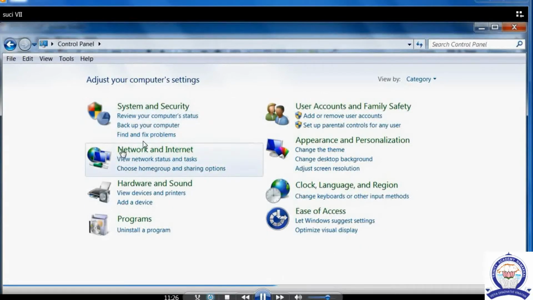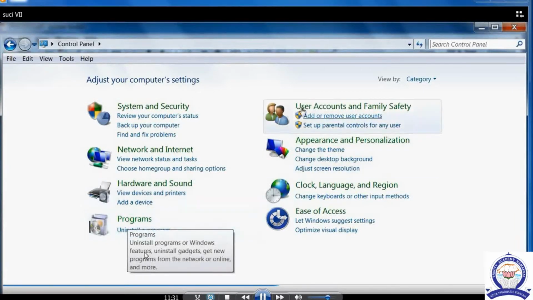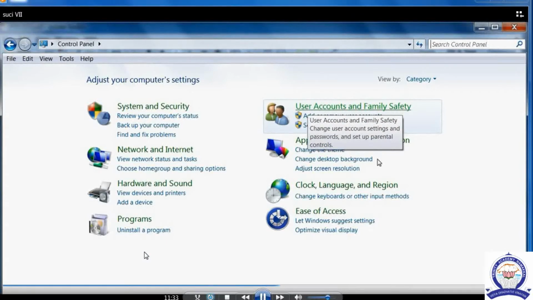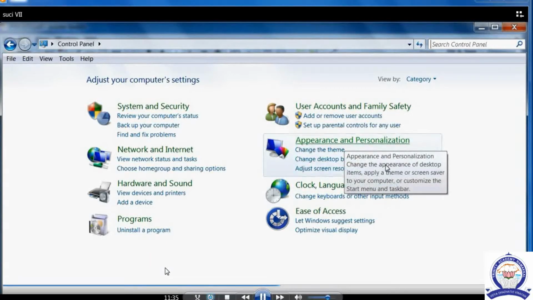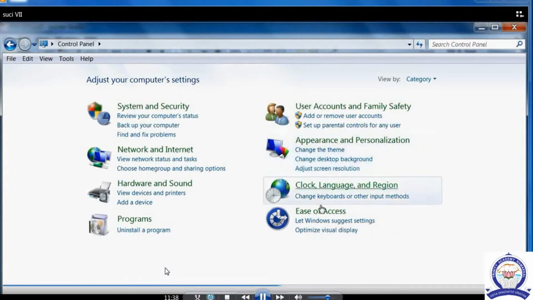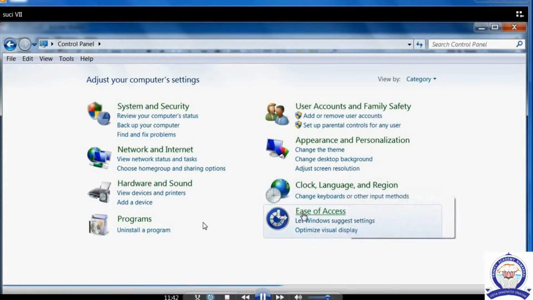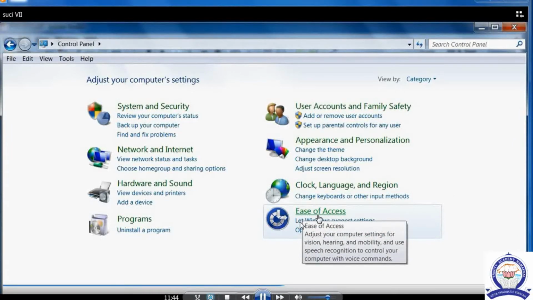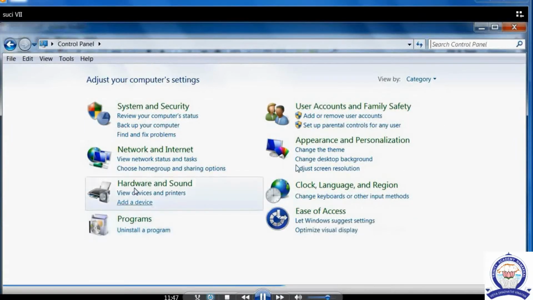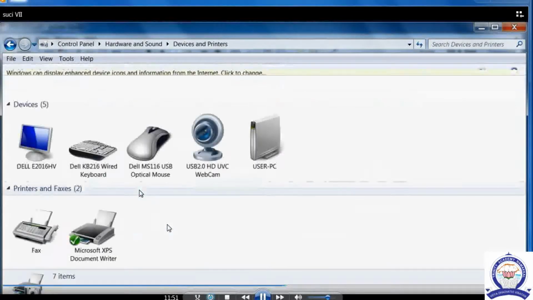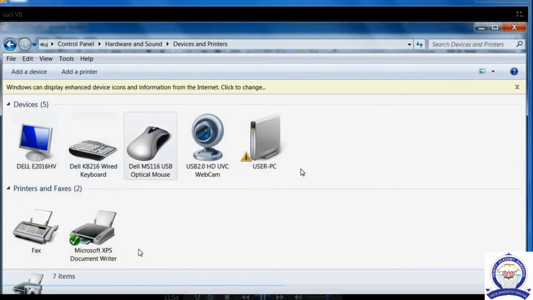If you want to open the control panel, see: system and security, network and internet, hardware and sound, programs, user accounts and family safety, then appearance and personalization, clock, language and region. We can set the time, we can set the language also with the help of this one, ease of access. These are all options we can see inside the control panel. Hardware and sound, see what is there. Already I told you what the use of the control panel is.